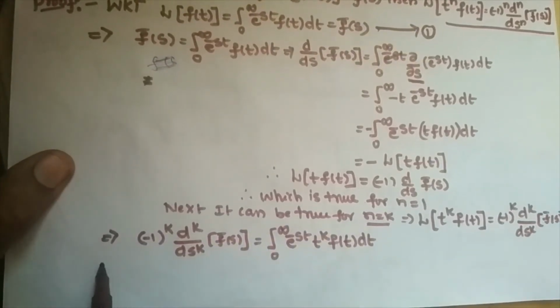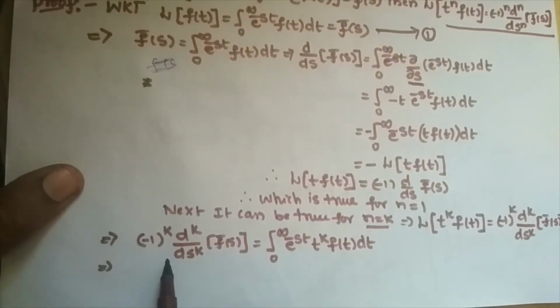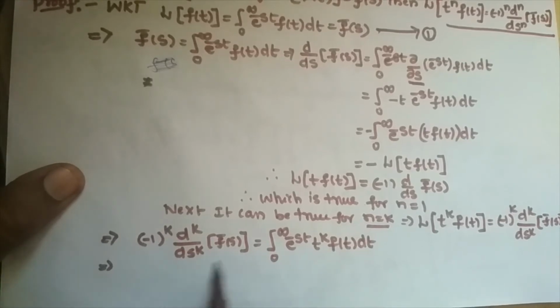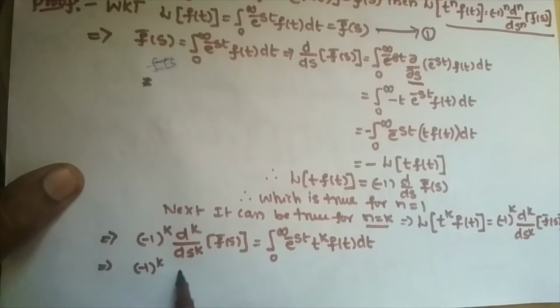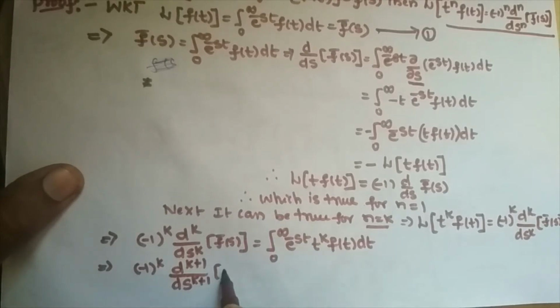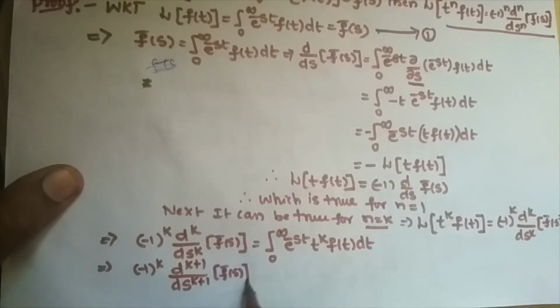And again differentiate with respect to s one more time, in this form minus 1 whole to the power of k as it is. One more time means k plus 1 times, d power k plus 1 by ds power k plus 1 f bar of s. Already k times are there.